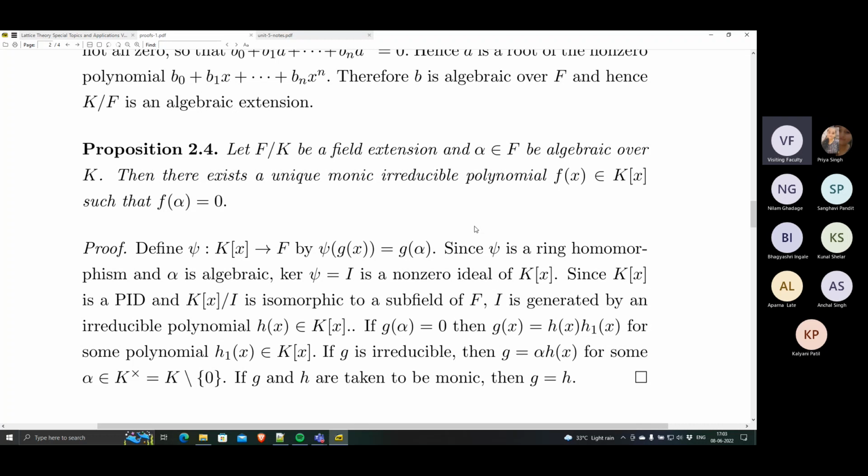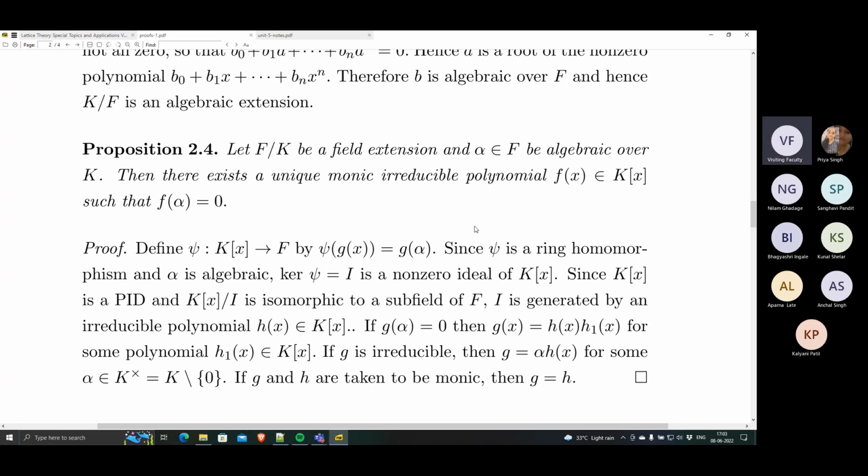Therefore, the kernel is a non-zero ideal. This polynomial ring is a PID, so the kernel is actually a maximal ideal generated by a single irreducible polynomial. And the quotient is isomorphic to a subfield because the ideal is maximal.